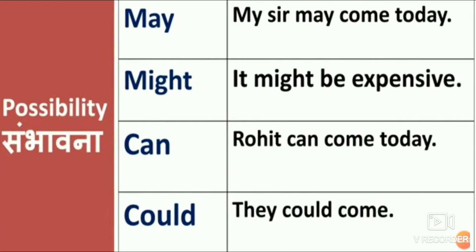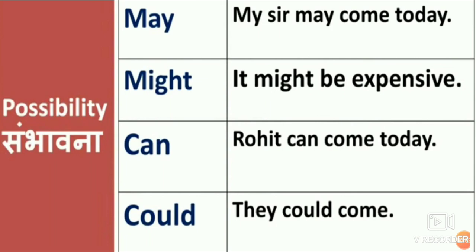Now for possibility. For possibility also, many modal auxiliaries are used. Now you can see here may, might, can, could. So first of all these four modals are used for possibilities. Possibilities means sambhavna, isn't it? Now see, may, might, can, could, but where we have to use may, where might, where can, where could, that concept is not clear yet.